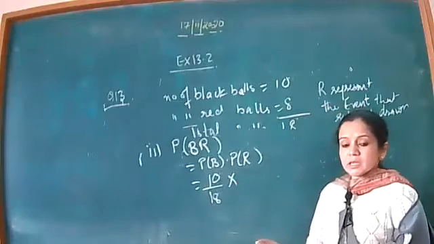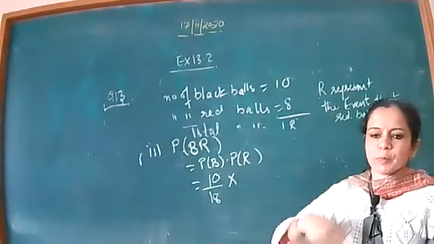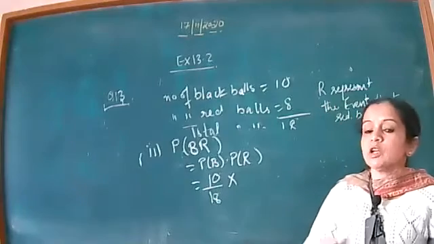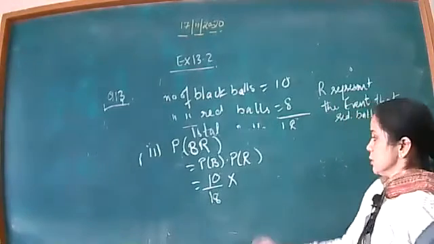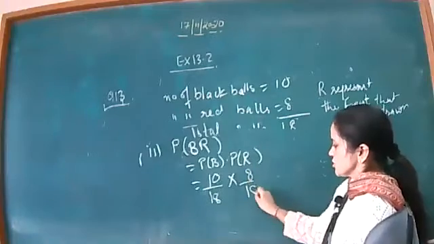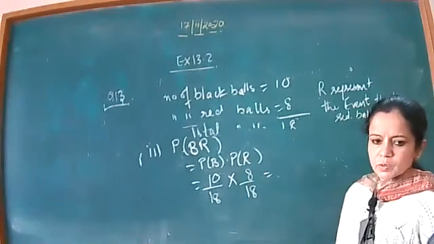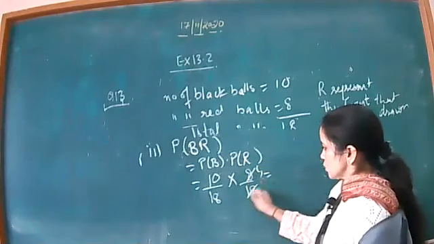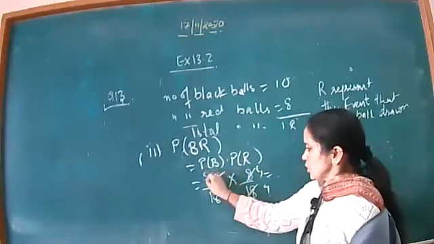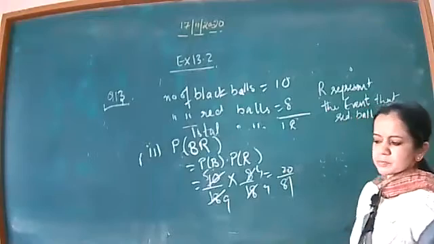Again it is with replacement, meaning once you take out a ball, you replace it back in the same box, so no change in the number of balls. Now the number of red balls is 8 and the total is 18. You can do the cutting and get the answer. Okay beta, 2 4 the 2 9 the, again 2 5 the and 2 9 the, it is 20/81.